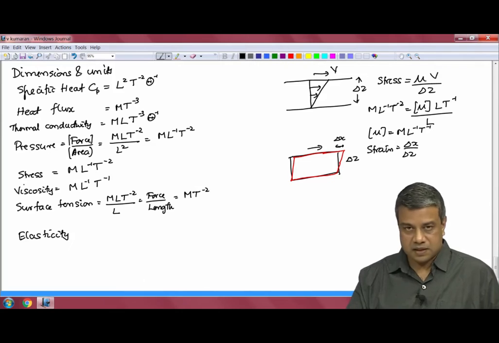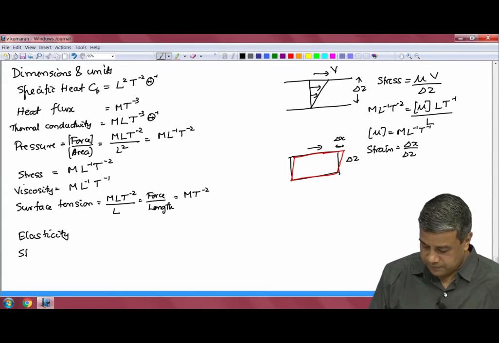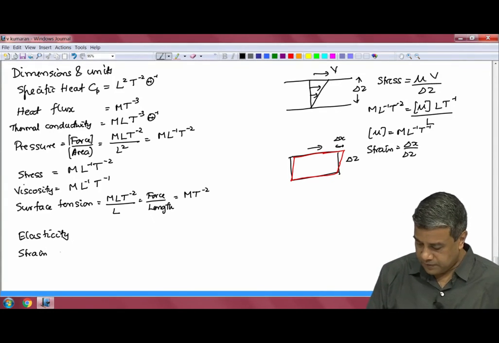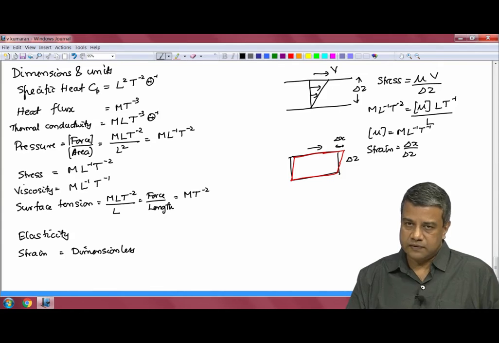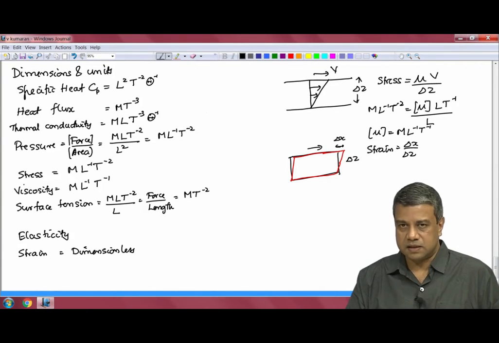So, the strain itself is dimensionless. Strain is change in length divided by length, that is the linear strain. Volumetric strain is change in volume divided by initial volume. Area strain is change in area divided by initial area, and all of these are dimensionless. So, strain is dimensionless.